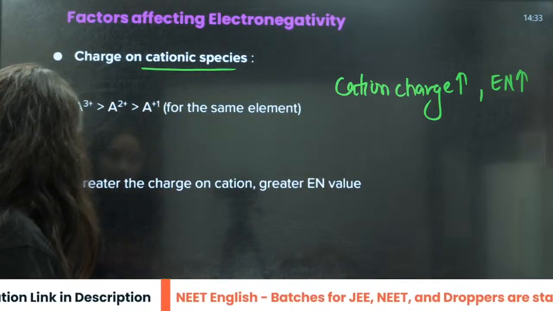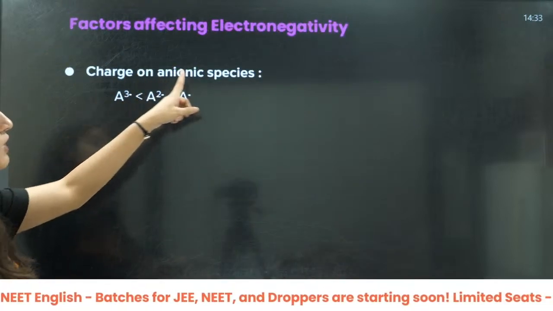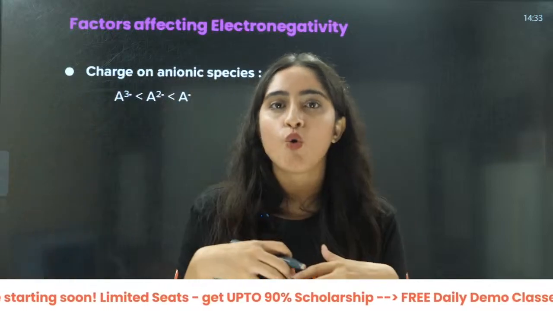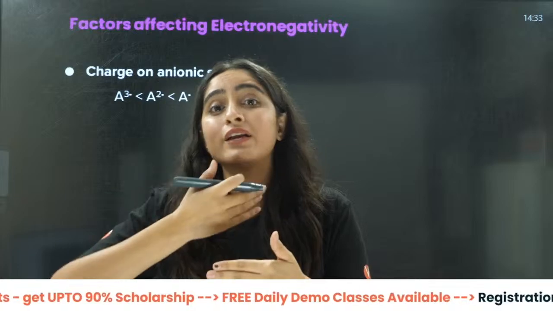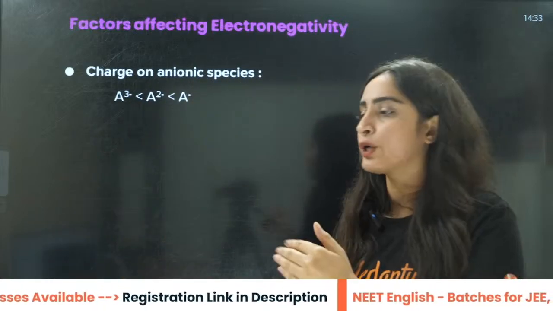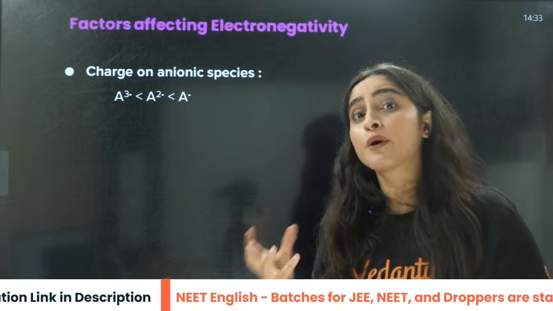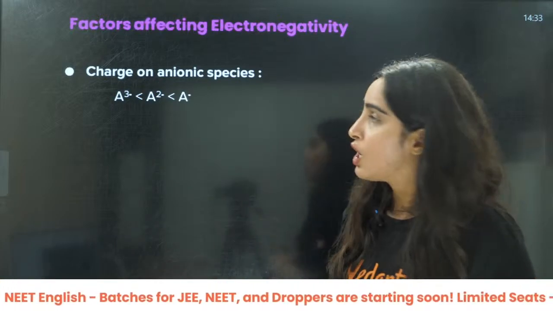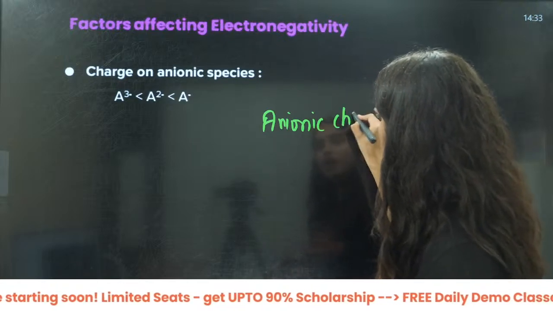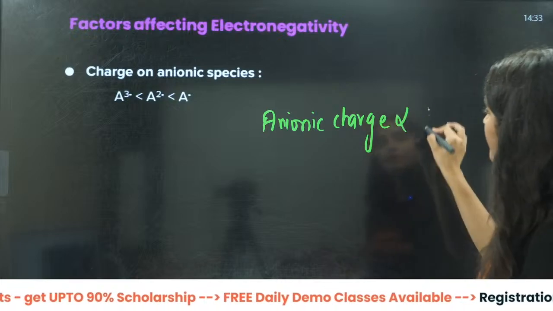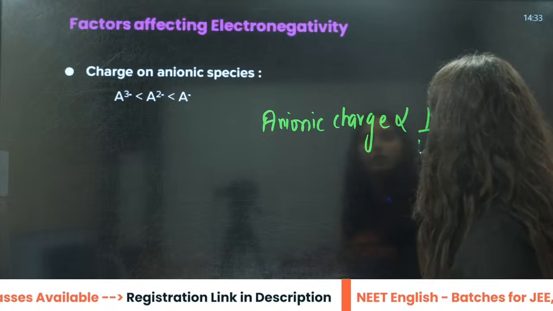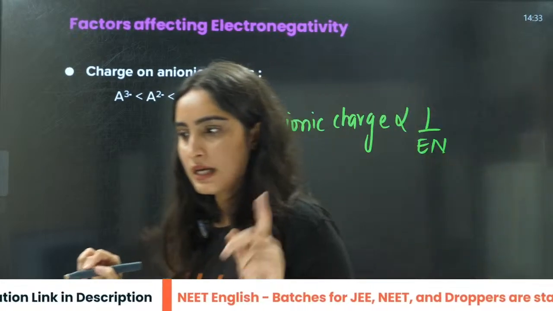But when the charge on the anionic species is increasing, more electrons are there, so the electrons will repel each other. If you talk about A3 negative, it is not going to attract the shared pair of electrons because it already has extra electrons. So for anionic charge, it is inversely proportional to the electronegativity, right?